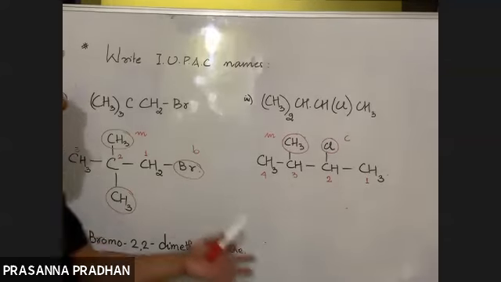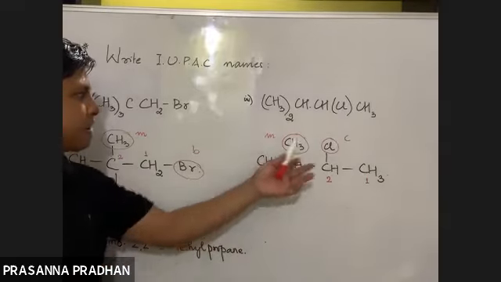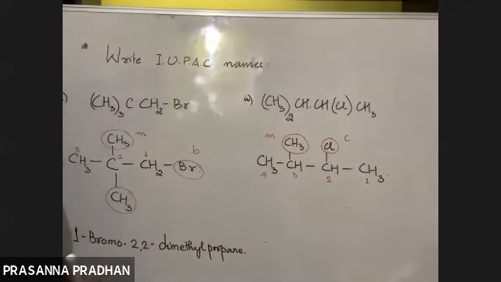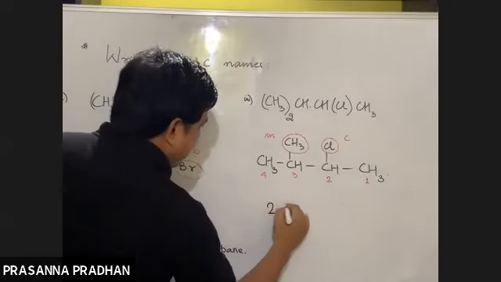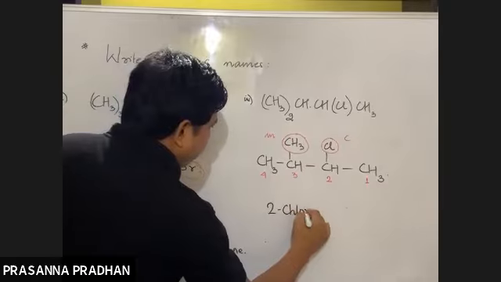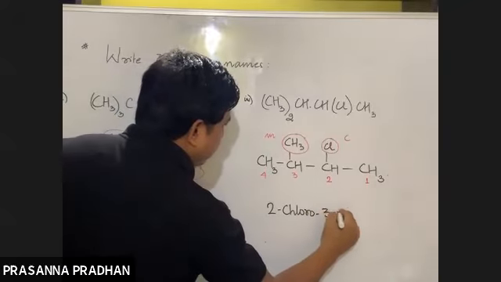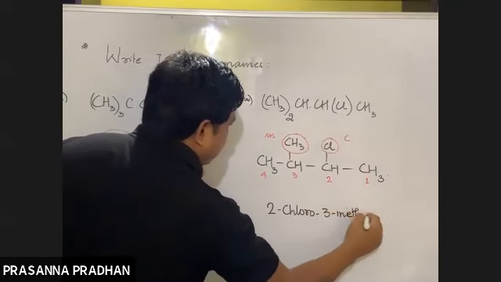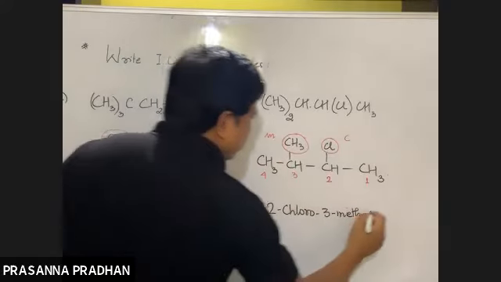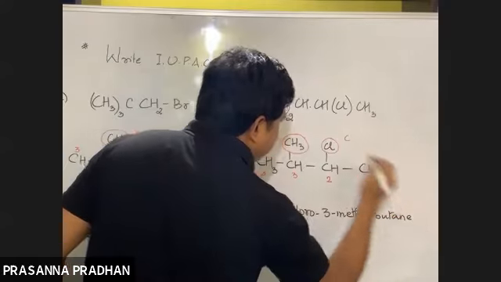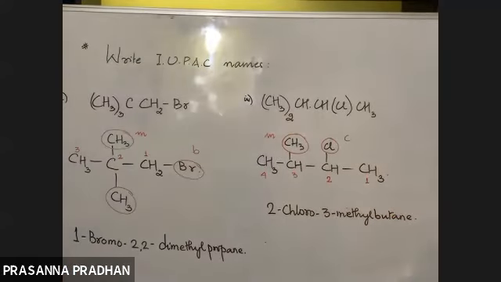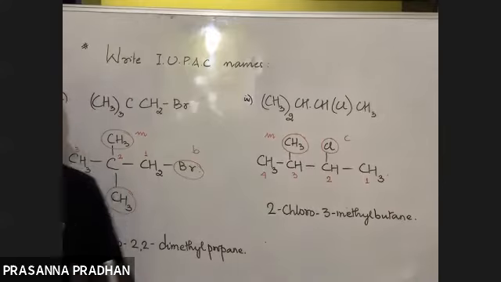Now again, while writing, which substituent will you write first? Again, the one which comes first in the alphabetical order. So you'll write down chloro. So the name will be 2-chloro-3-methyl butane. 2-chloro-3-methyl butane. Got it? So I think this rule is clear now.